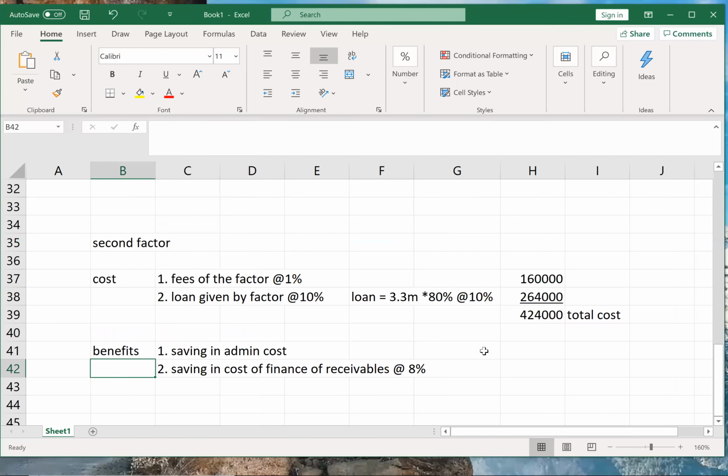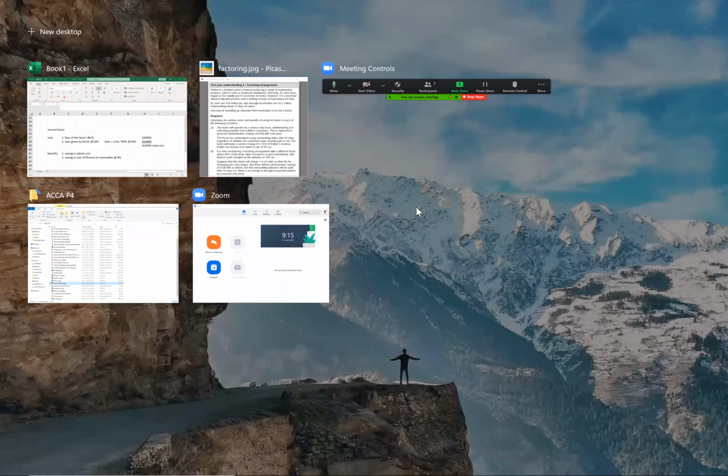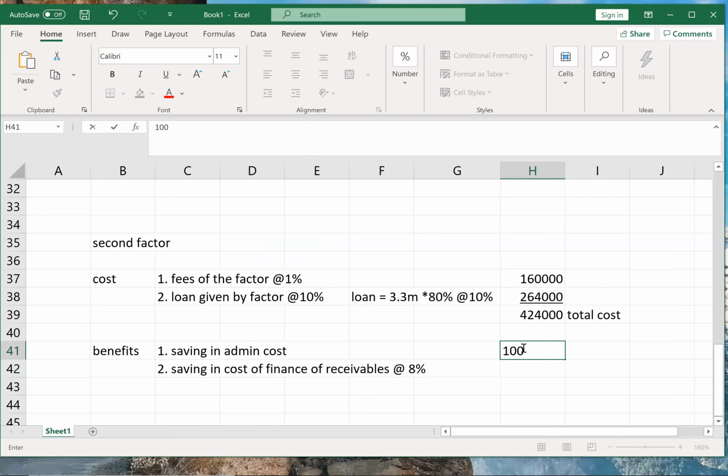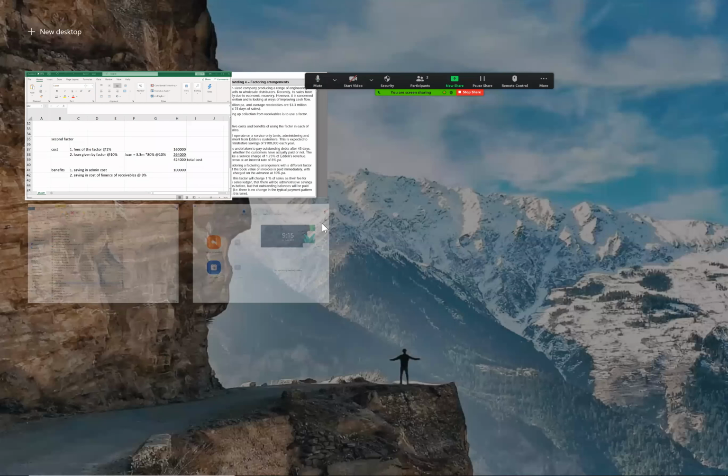Now, let us see the benefits. The first benefit is, they have clearly said it is the same as before. Saving in admin cost will be $100,000. So straightforward, 100,000. That is my first saving. And what is the other saving? The other saving will be the same. That also they have given straightforward. There is no change in the typical payment pattern.